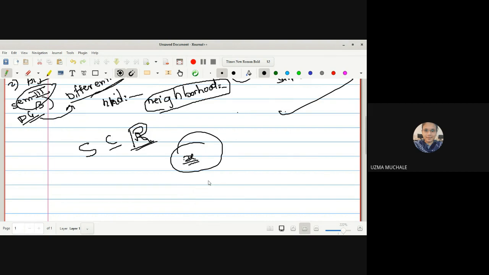Whether you have come to know the definition of neighborhood in your metric space. Is it done, the metric space?